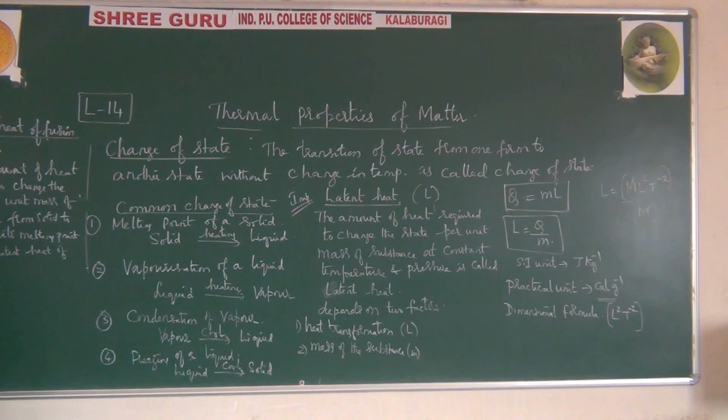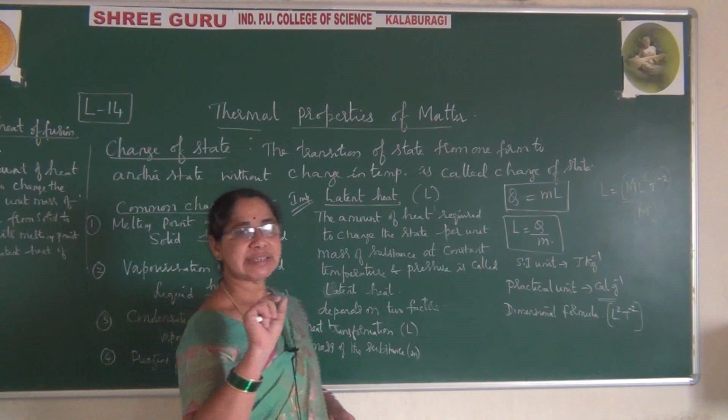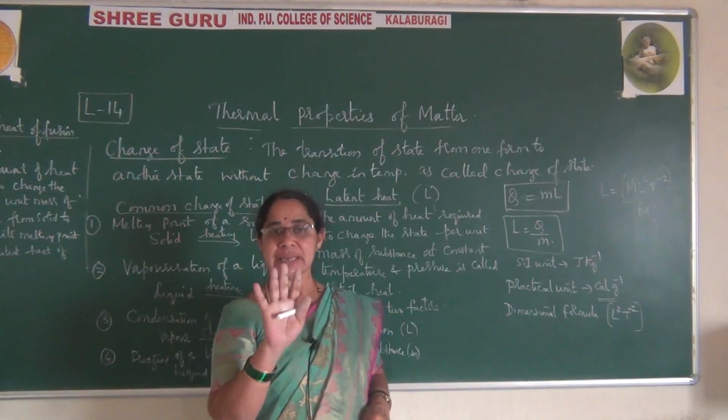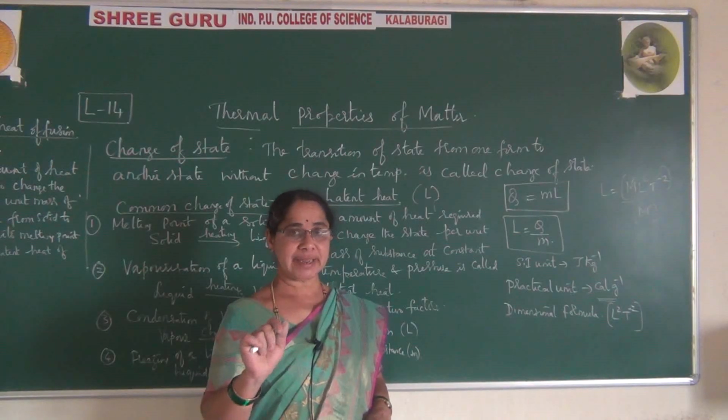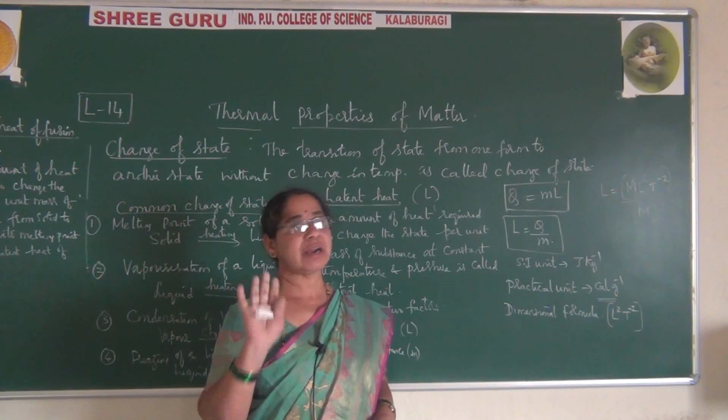So this point you just remember. Here I gave the SI unit for this latent heat of fusion. Already you know the SI unit, joules per kg. This is joules per kg. But remember, in the previous class somewhere I have written some points with per Kelvin. Slightly, you just don't go for it. It is joules per kg itself for latent heat.